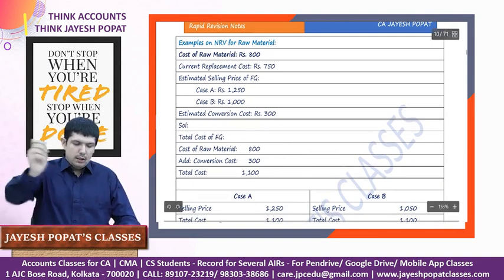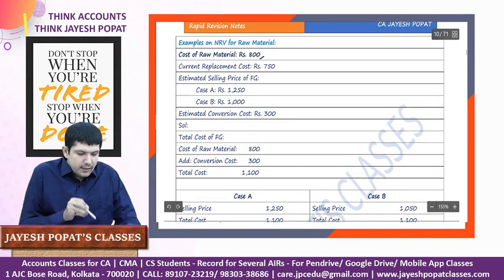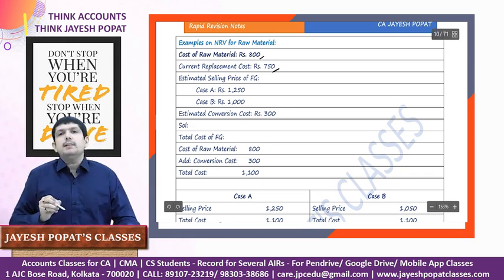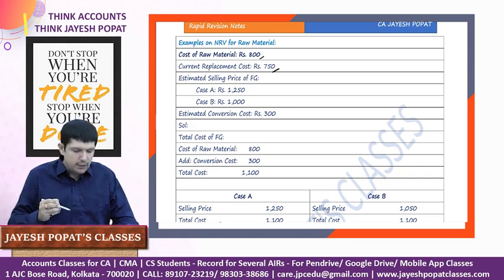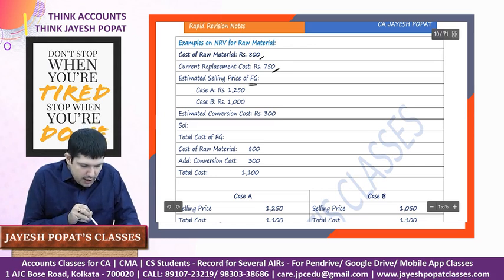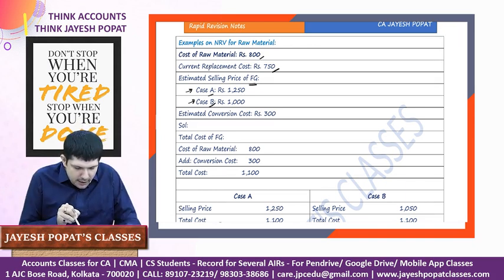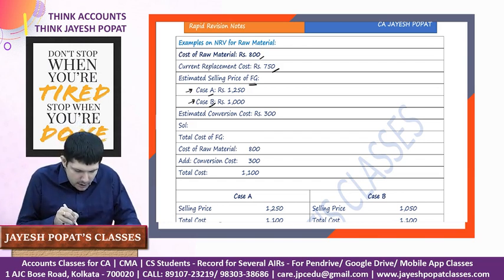Follow this very closely. Let's say the cost of the raw material is 800. The current replacement cost of this raw material is 750. So there is a decline in the price of the raw material. We purchased it for 800 and now it is selling in the market for 750. The estimated selling price of the finished goods in the first case is 1250 and in the second case it is 1000. So we have taken two scenarios, case A and case B. The estimated conversion cost, meaning the cost incurred in converting the raw material into finished goods, is 300.